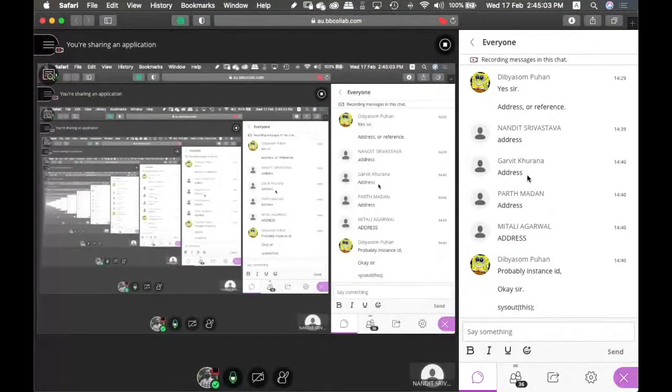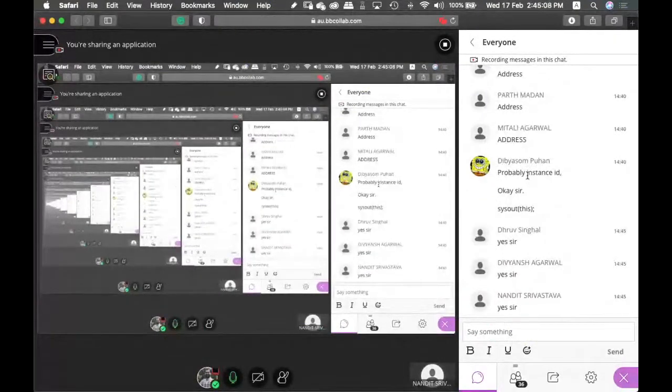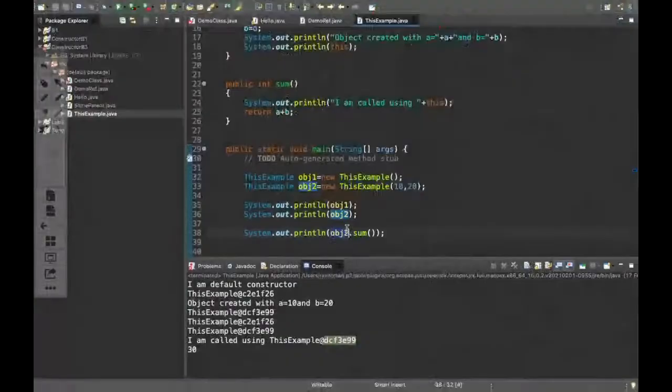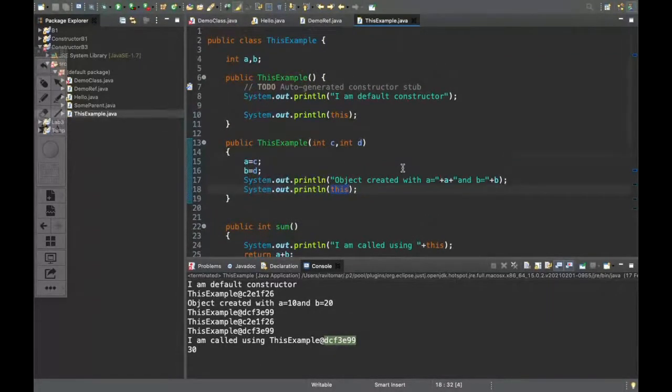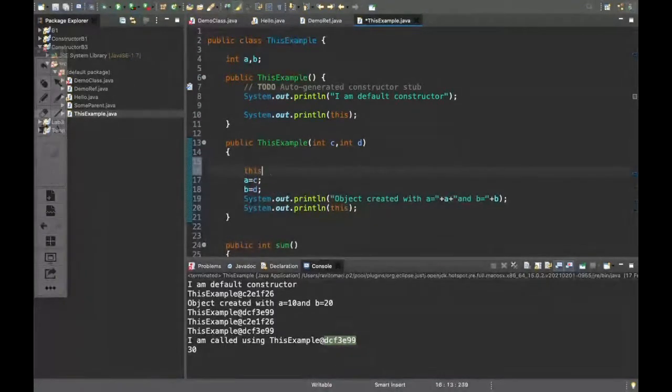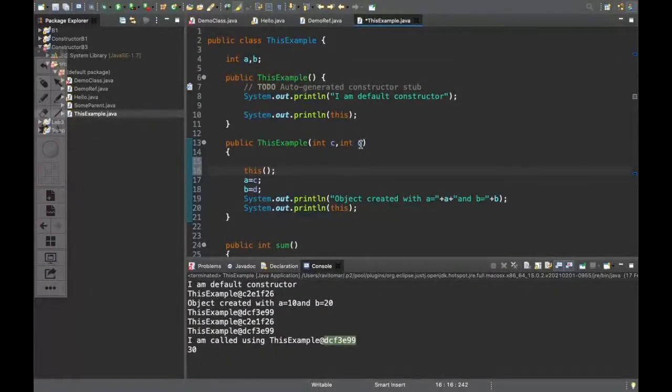इज इट क्लियर ऑल ऑफ यू? राइट? Whomsoever, whatever object is going to call any function or a field or whatever it is, that address is inside this. ये सिंपल सी बात है इसकी. ठीक है? Another usage of this: if there are many constructors available, then this can also be used to call another constructor within itself. देखो अभी मैं कहा हूं दिस एग्जाम्पल के पैरामीटराइज्ड कंस्ट्रक्टर में, राइट?